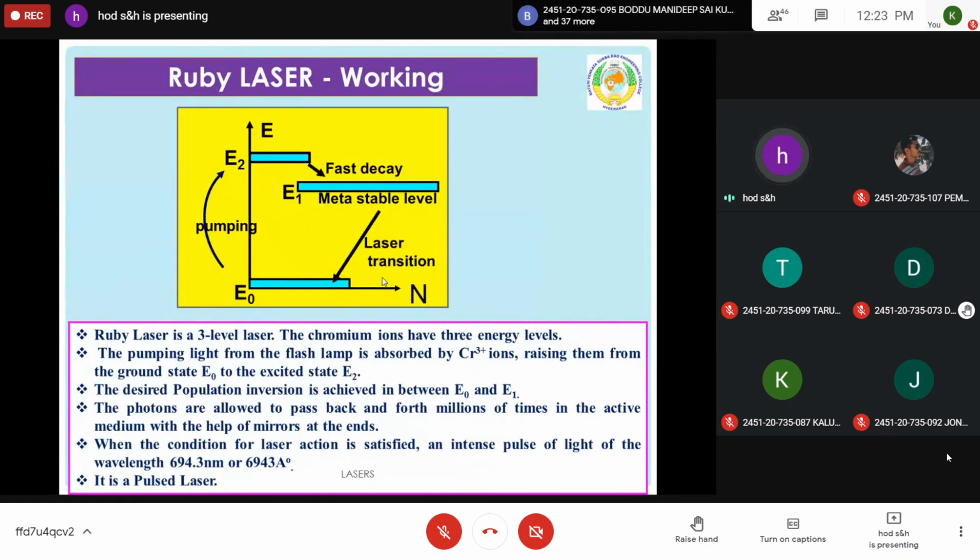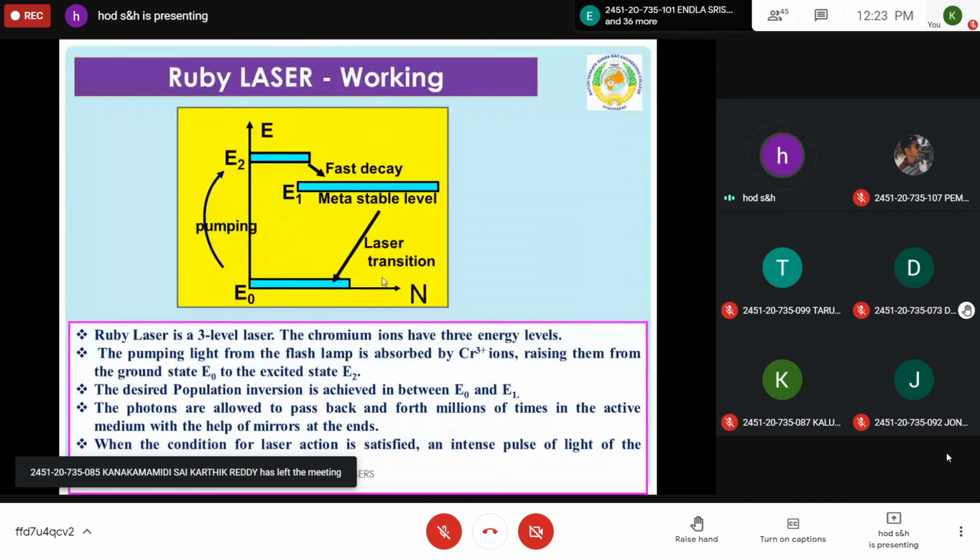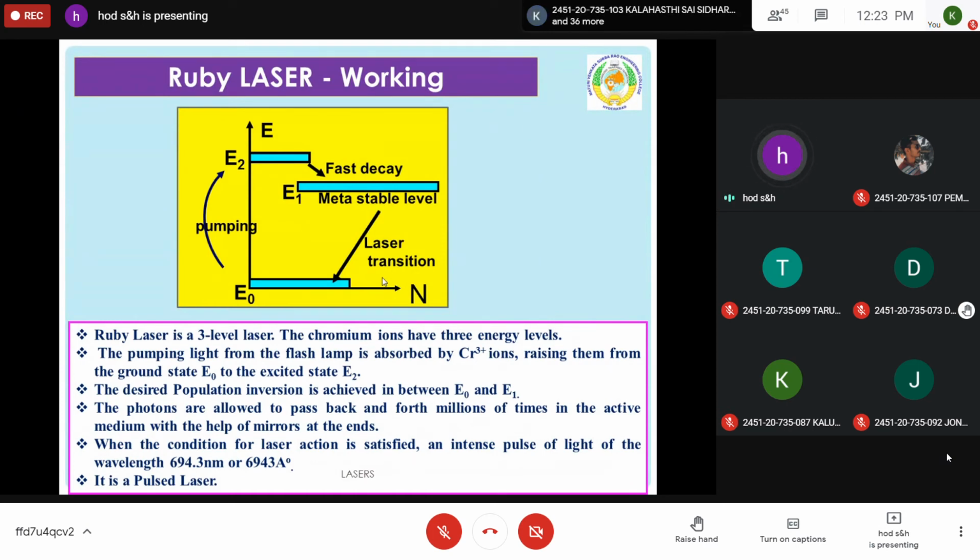This diagram you change a little bit. You take E0 as E1, the second one E2 only. The metastable state, don't name this one. You call it metastable state only. Because the notation is different. We have taken this diagram from Google. So in different books, notations are different, but the concept is same. Don't get confused by this notation.